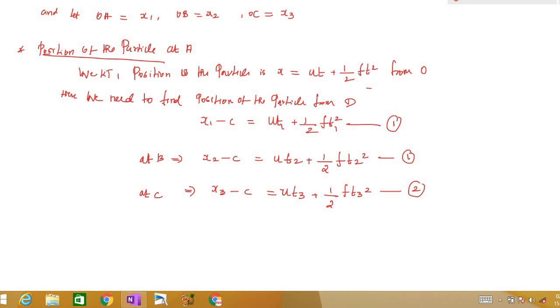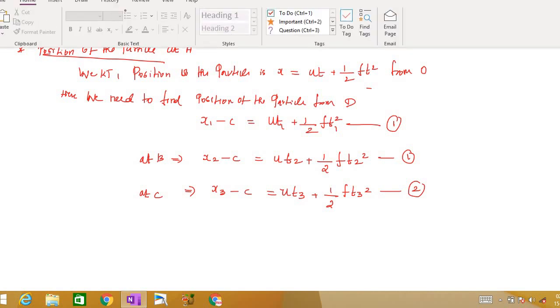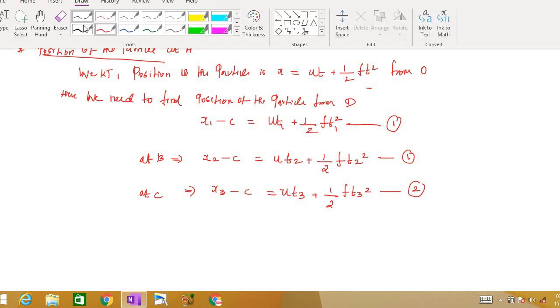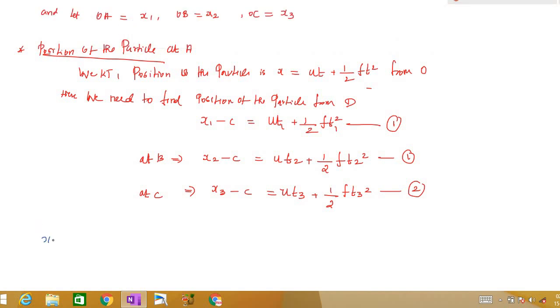So what I'm going to do is add x1 and x3, and subtract minus 2 times x2. If I add x1 and x3, you can see this will be minus C. I'm doing 1 plus 3 minus 2 times 2. So 1 plus 3 will be minus C minus C, so minus 2C.